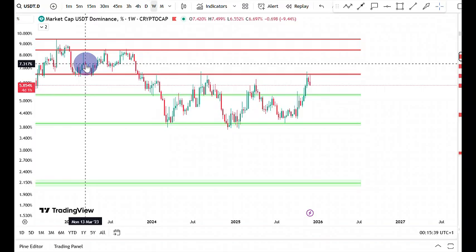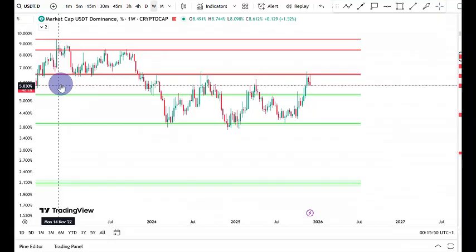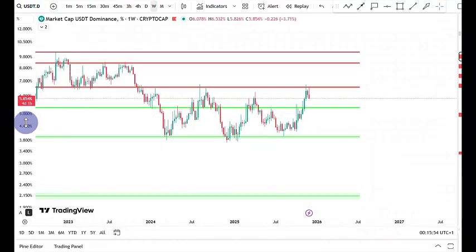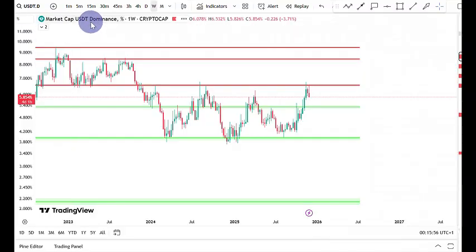Now back to the macro chart. We love to take note of the macro chart because we said that the macro chart is very, very important for any analysis. And the first macro chart we love to look at is the USDT dominance.